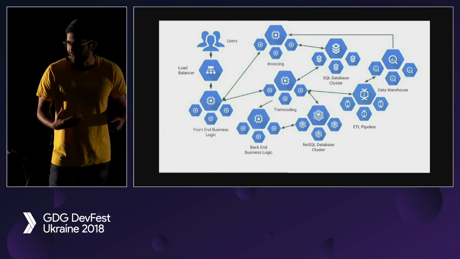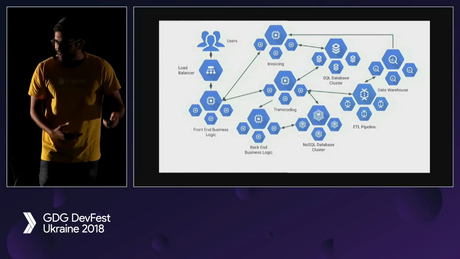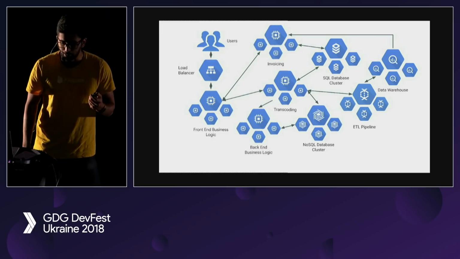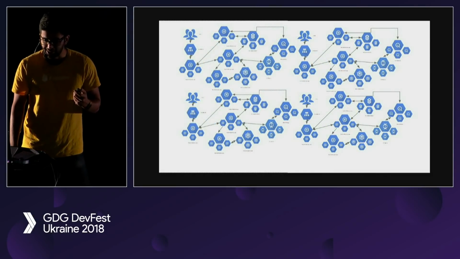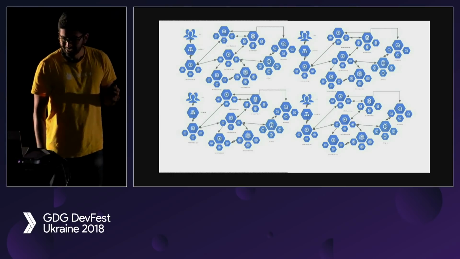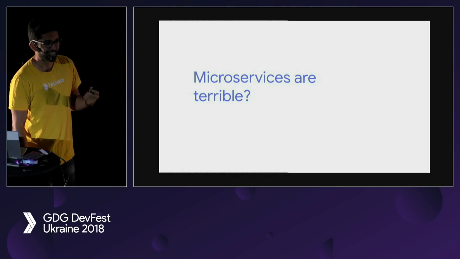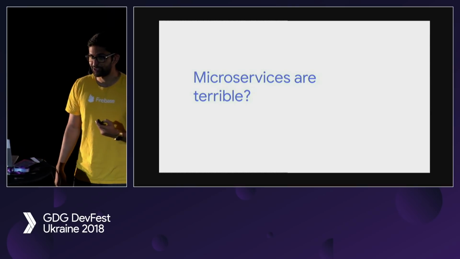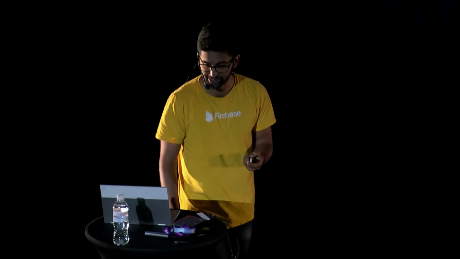And it's really good because everyone gets lunch together and it's great stuff, right? And then you grow a little bit more, and then no one understands anything. And you're like, microservices are terrible. Why did those Google developer advocates ever tell me to use microservices? Those people are just terrible people.